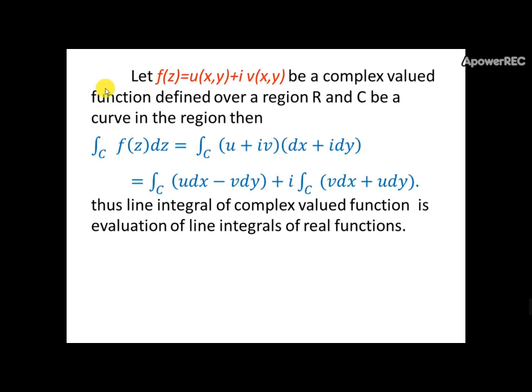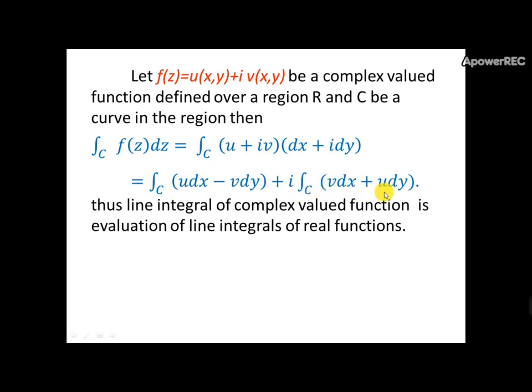Then we get the integral over C of f of z dz, which is the integral of u plus iv times dx plus i dy, because z is x plus iy. After multiplying these two complex terms, we get the integral over C of u dx minus v dy, plus i times the integral over C of v dx plus u dy.